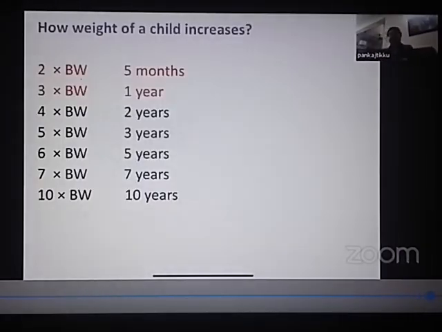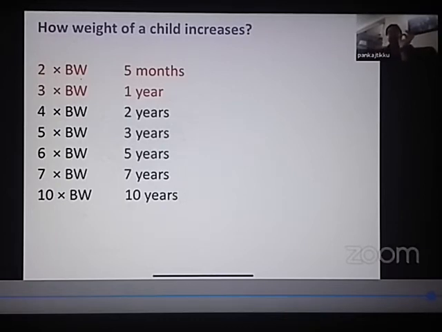Another thing that I would like to tell you is roughly how the weight of the child increases with age. So a very simple way of remembering, please understand what I'm trying to say. If the age of the child is given, then you have to calculate the weight by the formulas that I just now told you. But suppose the age of the child is given to you like 5 months, 1 year, 2 years, 3 years, and they have given the birth weight. Please try to understand, don't confuse.